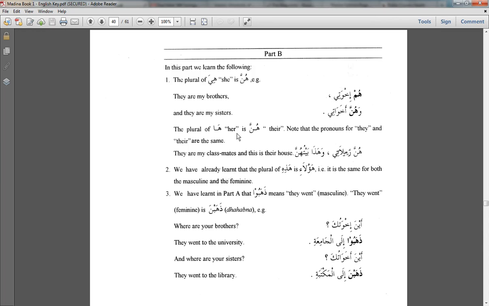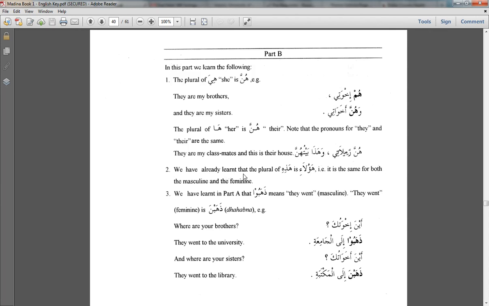The plural of ha, her, is hunna, their. Note that the pronouns for they and their are the same. They are my classmates and this is their house. Hunna zamilati wa hadha baytuhunna. These are my female companions and this is their house.